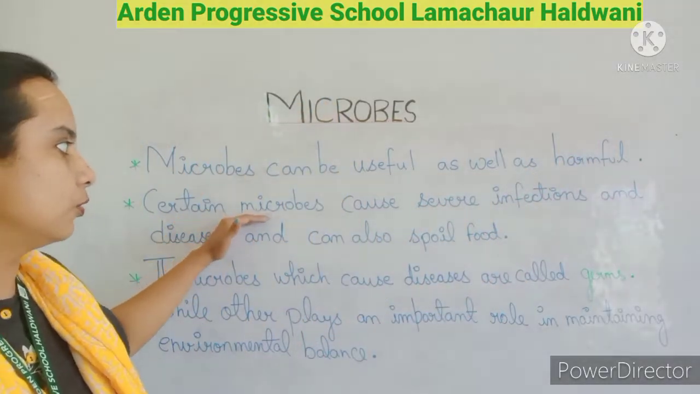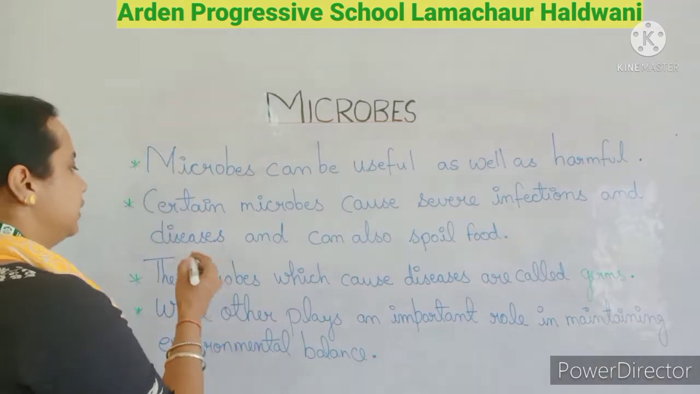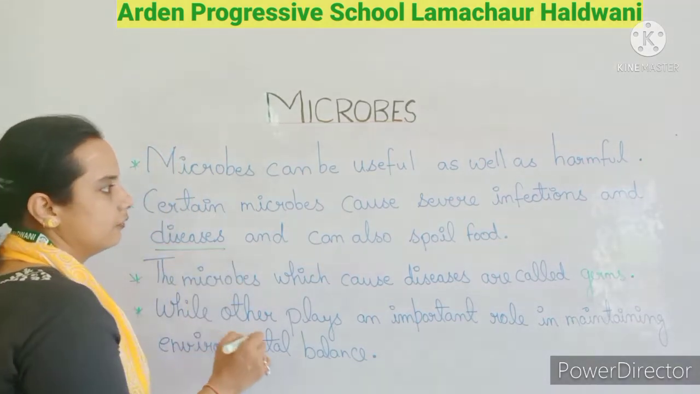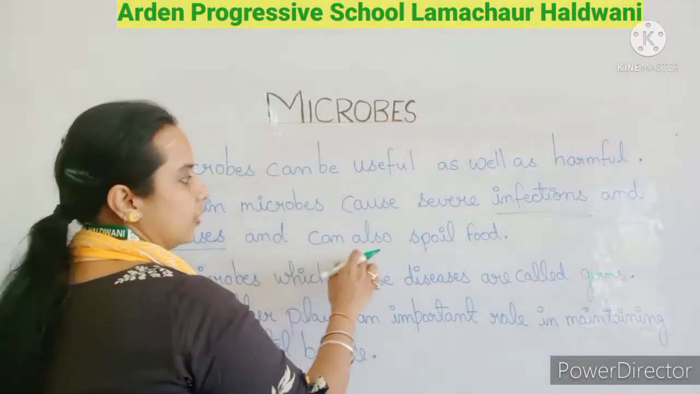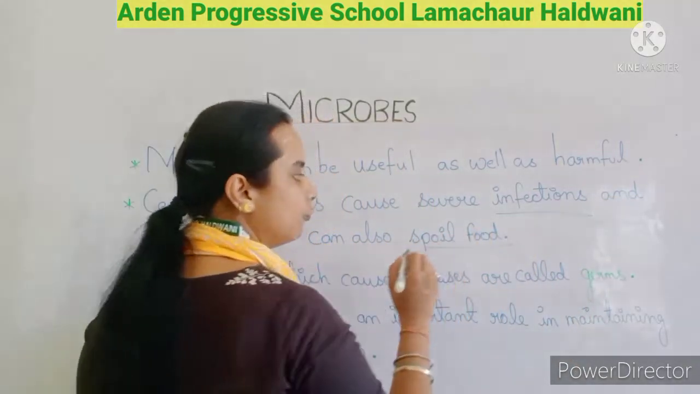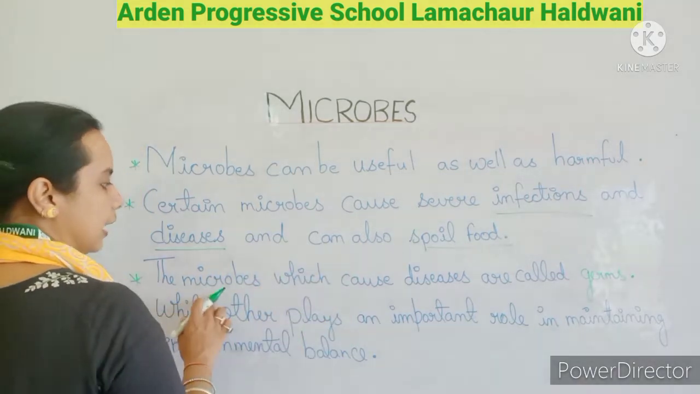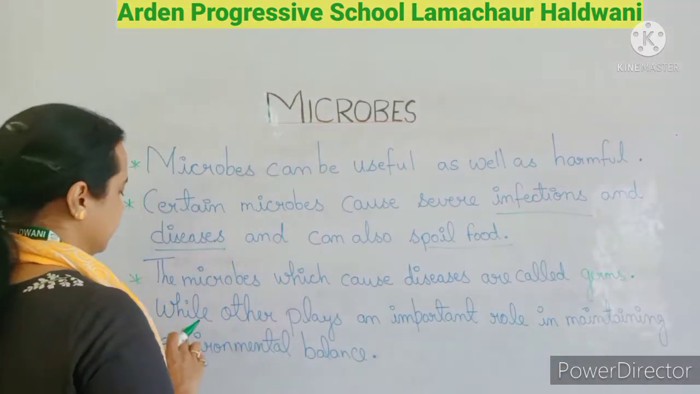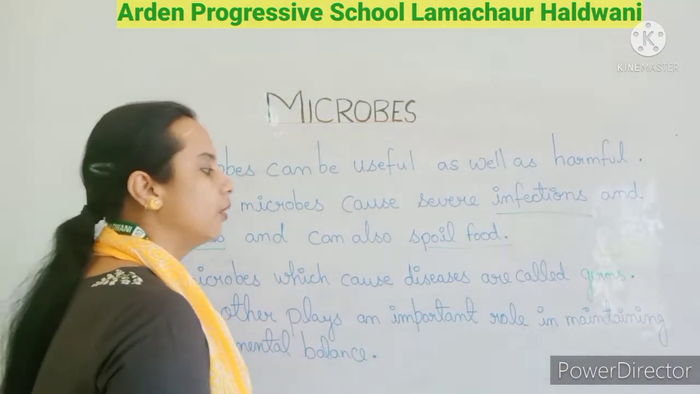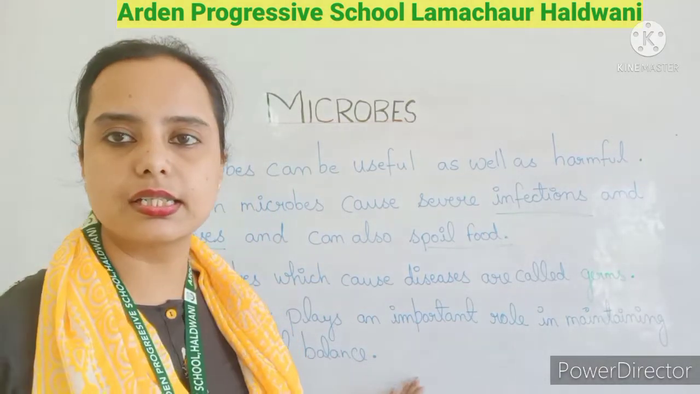Certain microbes cause severe infections and diseases, and can also spoil food. The microbes which cause disease are called germs, while others play an important role in maintaining environmental balance.